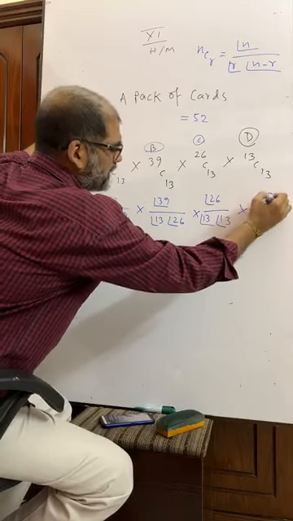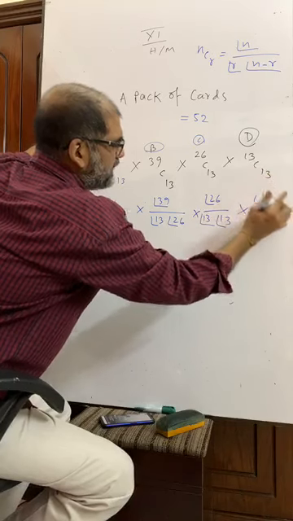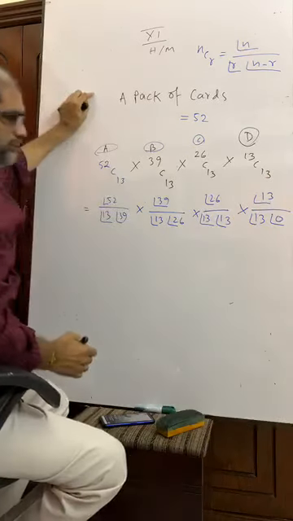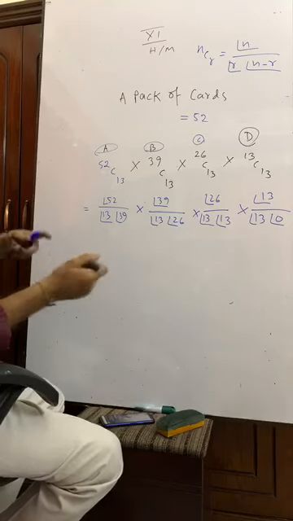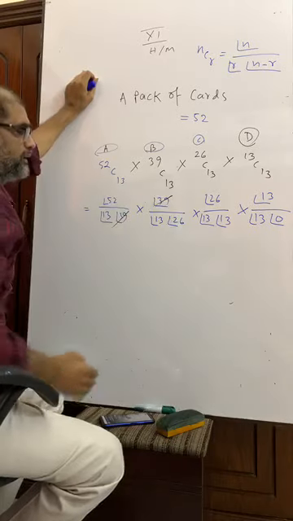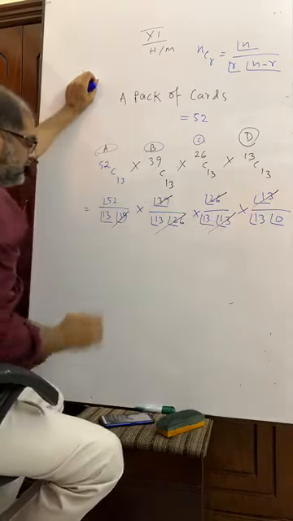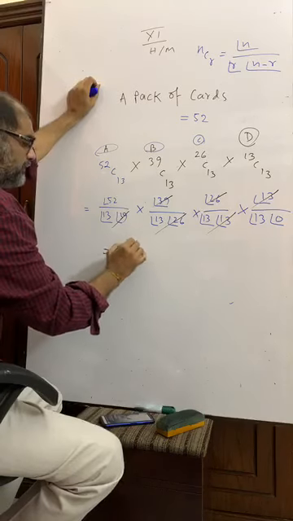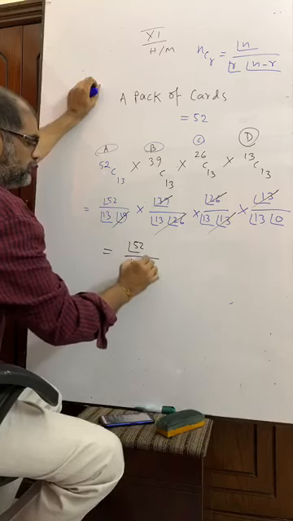And this is 13 factorial, this is 13 factorial, 13 minus 13 equals 0 factorial. Now what happens? As per the previous example, 39 and 39 omitted, 26 and 26 omitted, 13 and 13 omitted. You see the same thing happens here: 52 factorial by 13 factorial whole to the power 4.